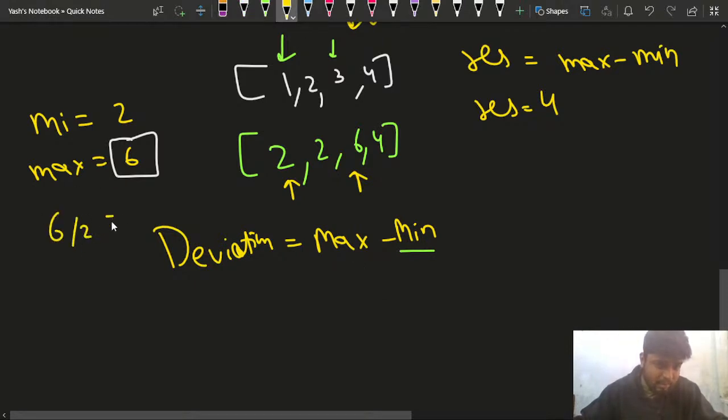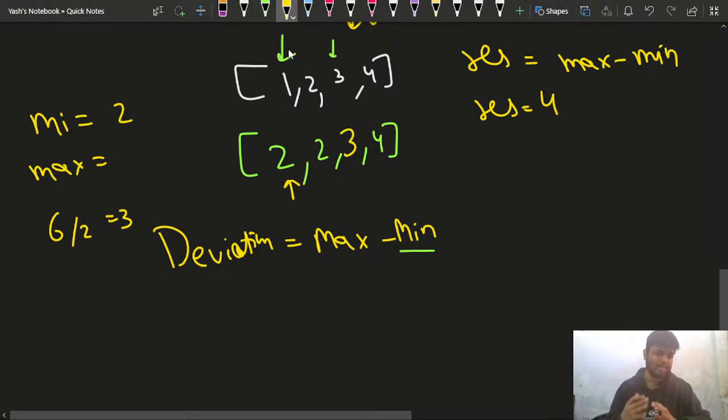So 6 by 2 will become 3. In place of this 6, I'll write 3. Since I'm having 3, now I'll check for the maximum. Don't worry about how we'll be calculating the maximum and the minimum element, I'll let you know about those things. First understand the logic, first understand how we are trying to decompose this particular problem into easy steps.